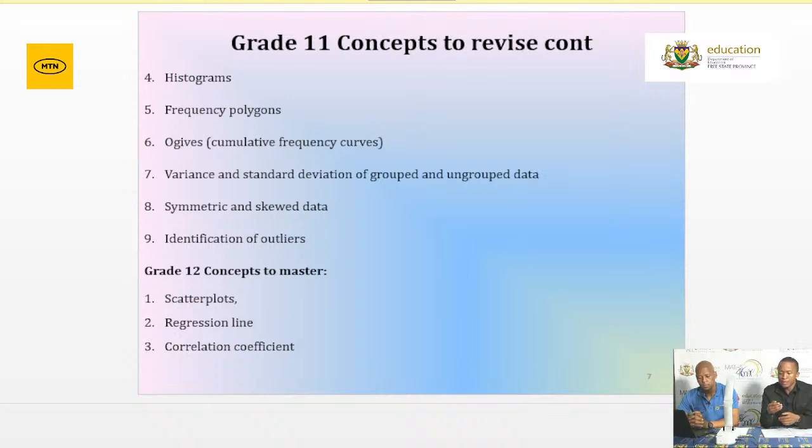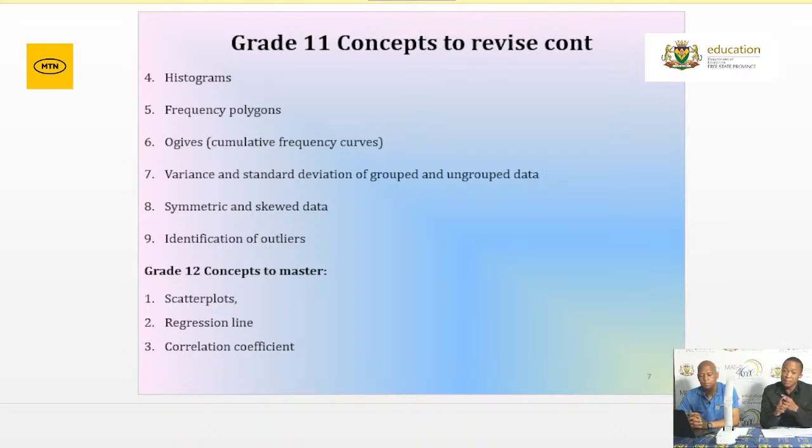Remember your types of correlation. How do you describe correlation? You first describe the direction, grade 12s. Either it's positive or it's negative based on the number you got when calculating the correlation coefficient. Then secondly, you need to comment on the strength of the correlation.